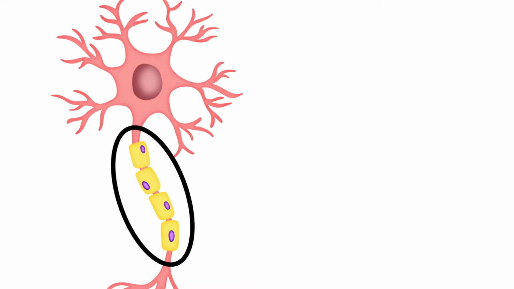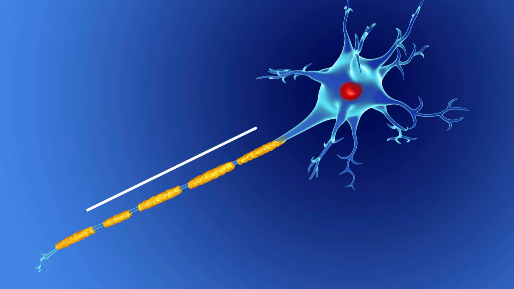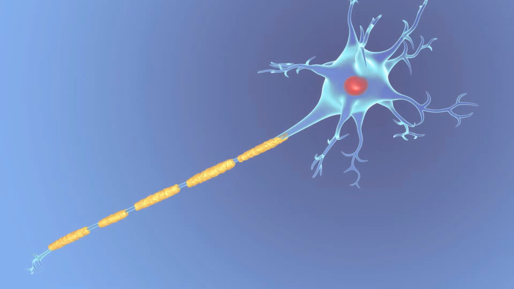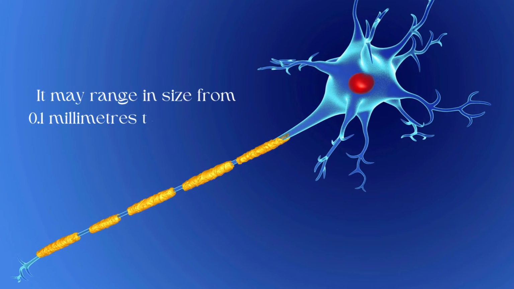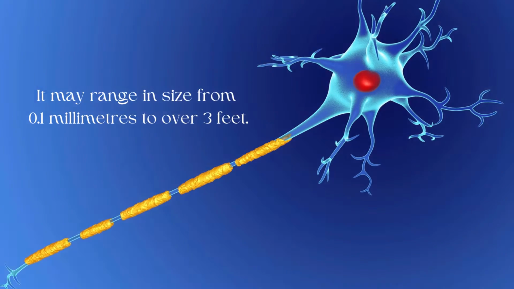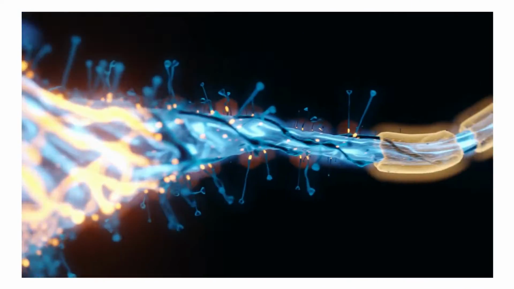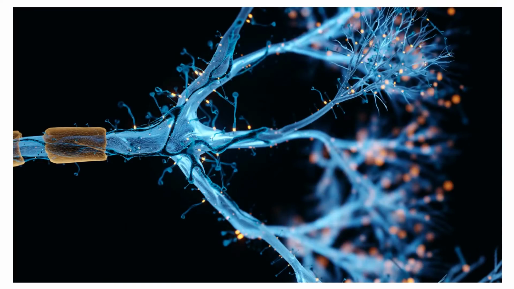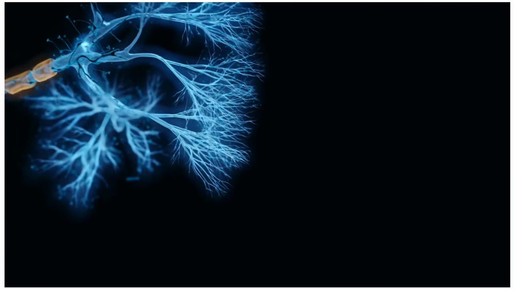Axon. It is a tail-like structure that joins the cell body at a junction called the axon hillock. It may range in size from 0.1 mm to over 3 feet. It functions to carry the signals from the cell body to the axon terminals which transmit the signal to the other neurons.